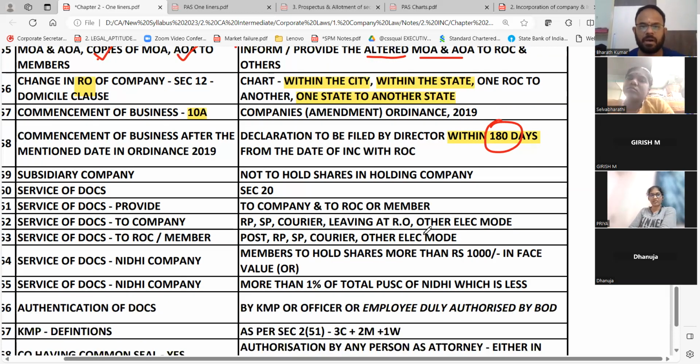Subsidiary company, not to hold shares in holding company with 3 exceptions. You remember that, 3 exceptions only they will ask you in the exam. Generally, we always say law is two sides of the coin. Directly, you should not say subsidiary company not to hold a share. With the 3 exceptions means the other side of the coin.